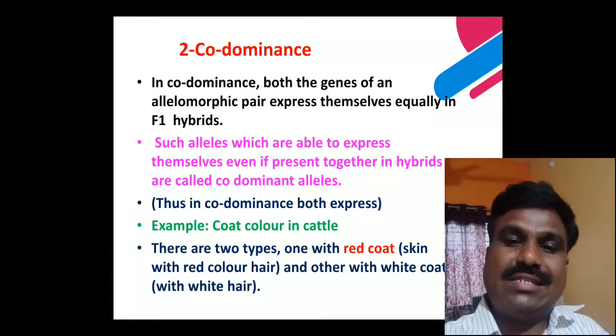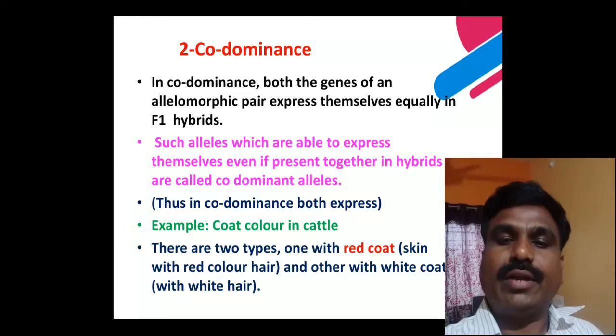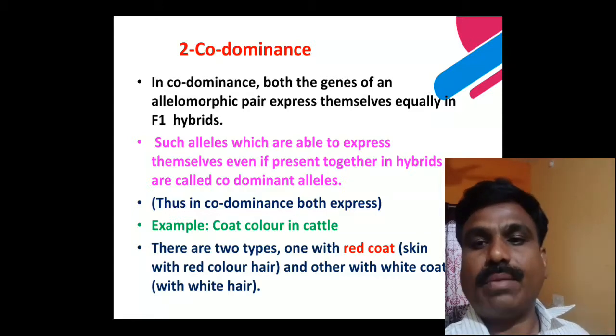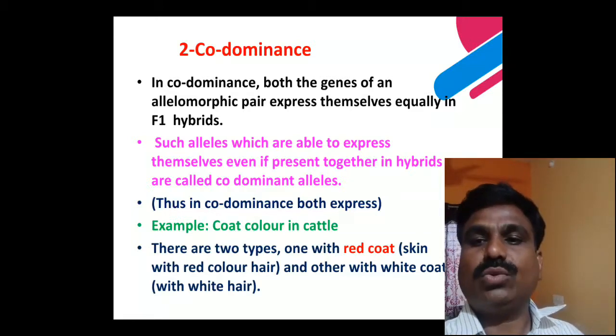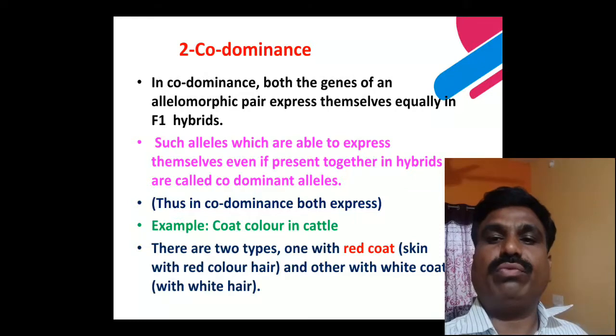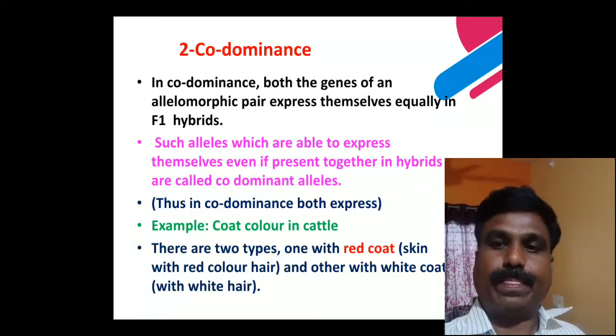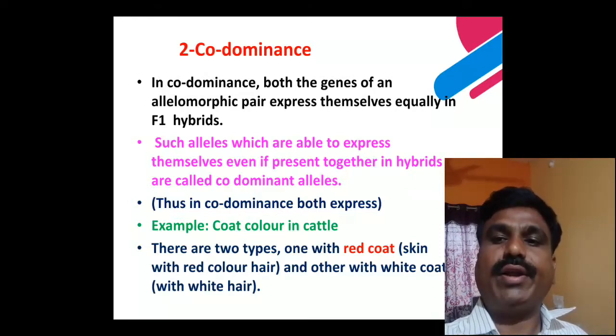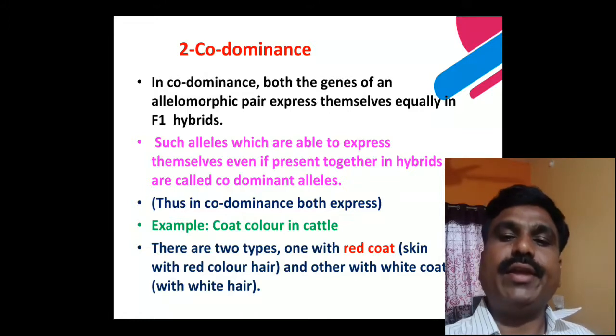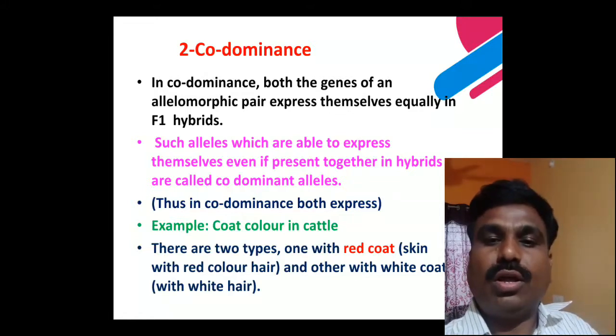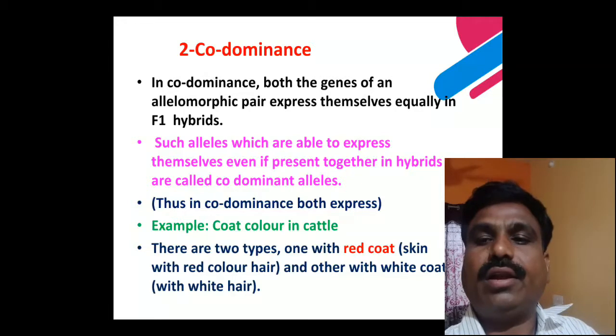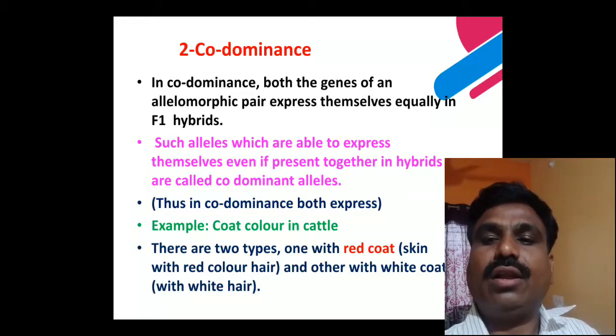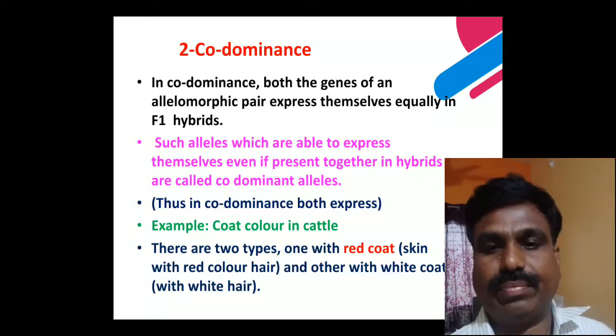The best example is the coat color in cattle. There are two types of coat color in cattle: red skin with red hair, and white coat with white hair.